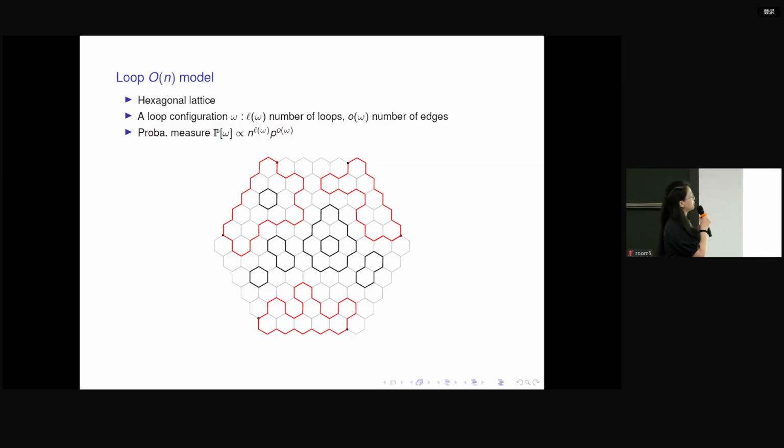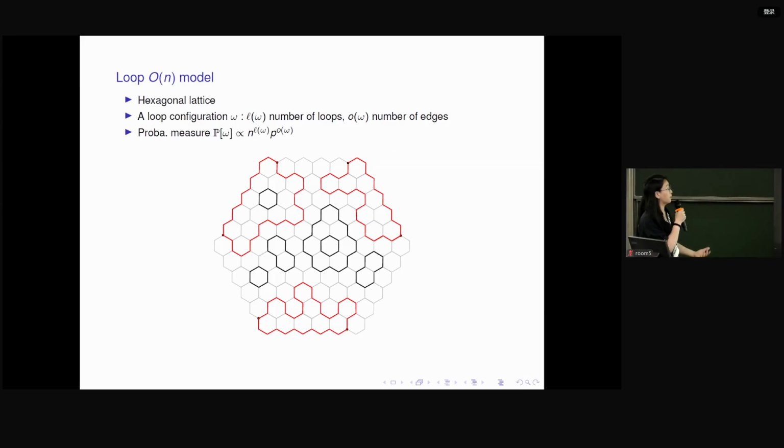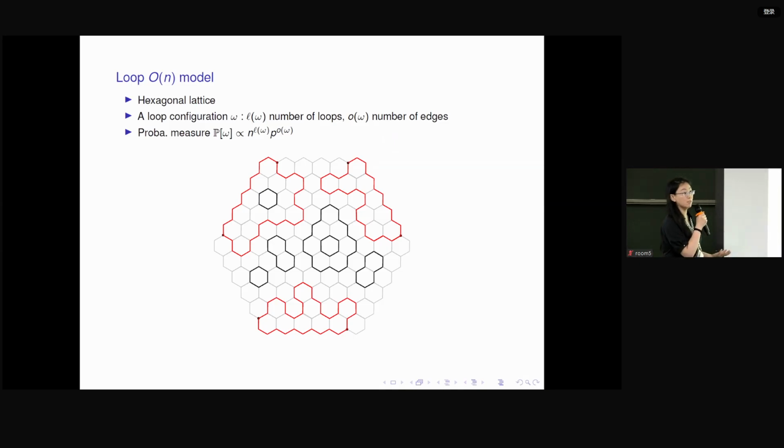For the probability measure, first I count how many open edges there are in this configuration, and then I count how many loops there are. The probability measure is proportional to p to the number of open edges times n to the number of loops. Here p we call the edge weight, and n is what we call the loop weight. So this is the definition of the loop model. It is very simple.